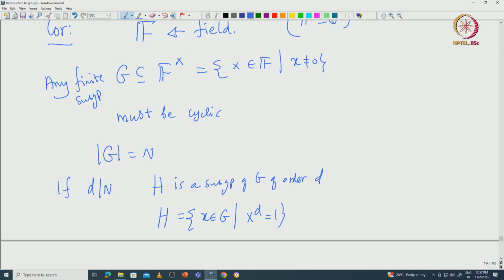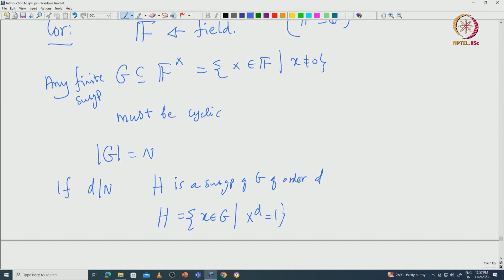And for x power D equal to 1, there are at most D solutions in a field. So that means H has only those D roots of unity, at most.